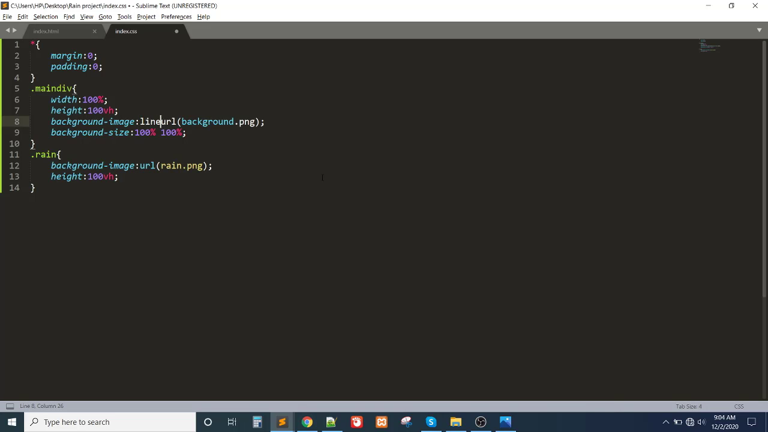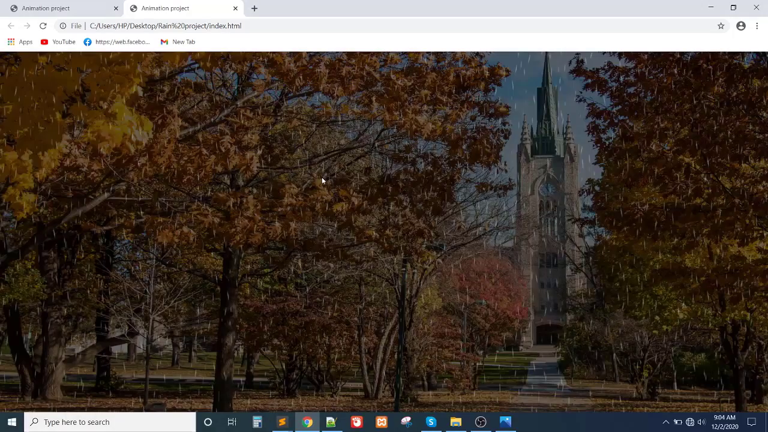Let me make that image darker. So linear gradient, linear gradient will be RGBA 0, 0, 0, 0.6, maybe. Again RGBA 0, 0, 0, 0.6. Let me check right now. Oh, my rain is showing.